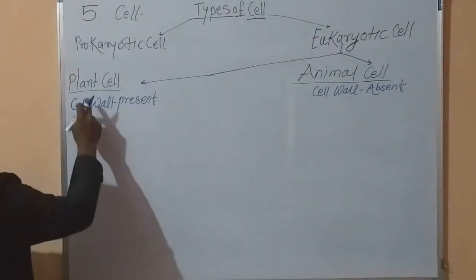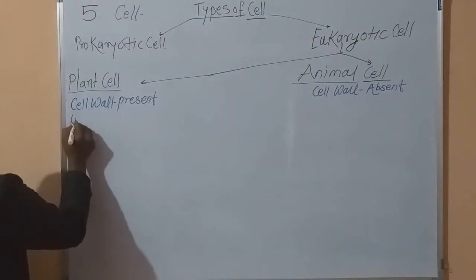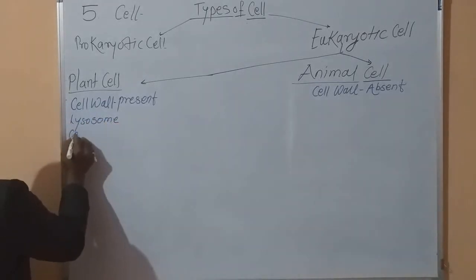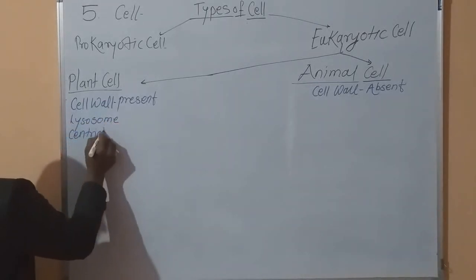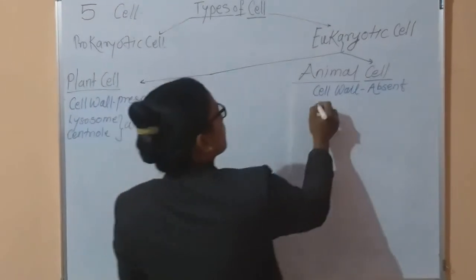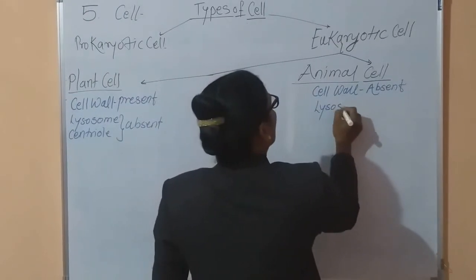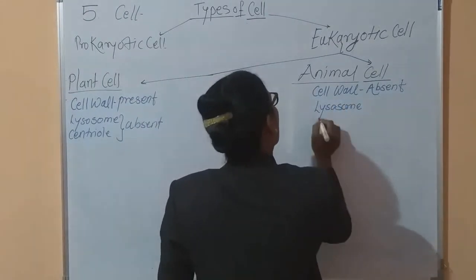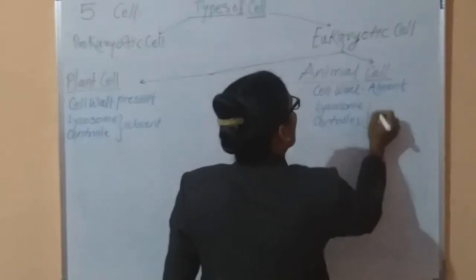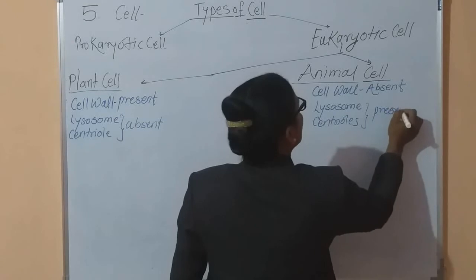Now in case of the plant cell, lysosome and centriole, these two structures are absent. And in case of animal cell, lysosomes and centrioles are present.